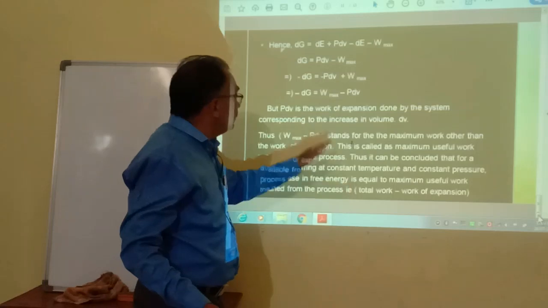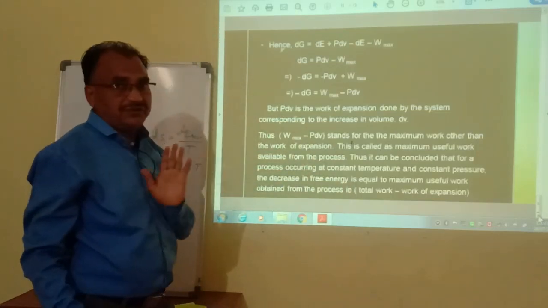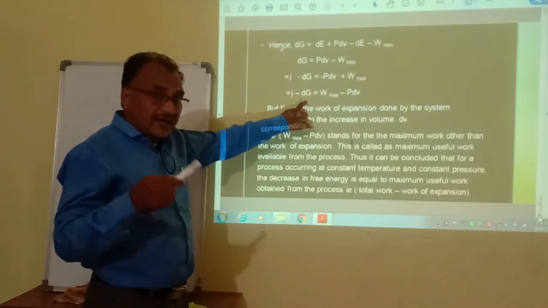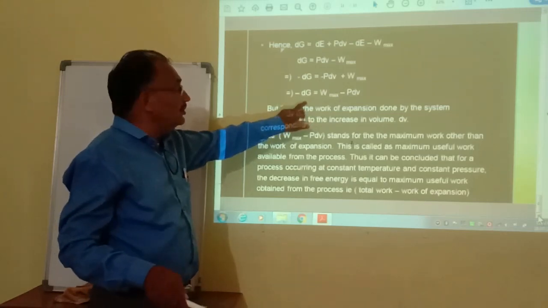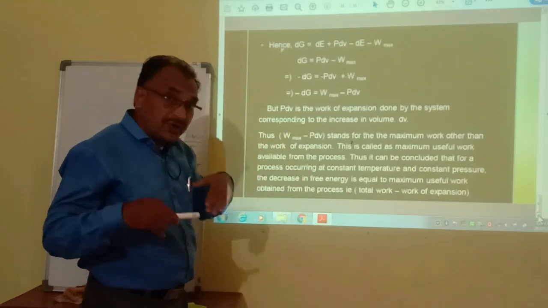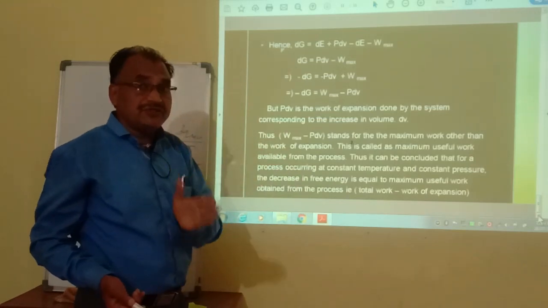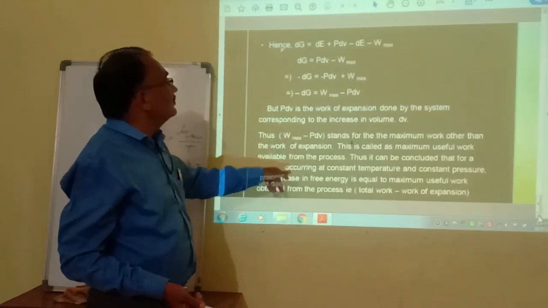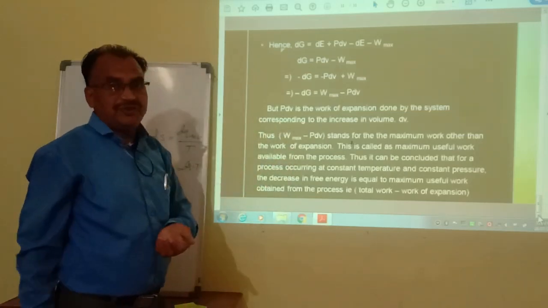This is the physical significance of Gibbs free energy.